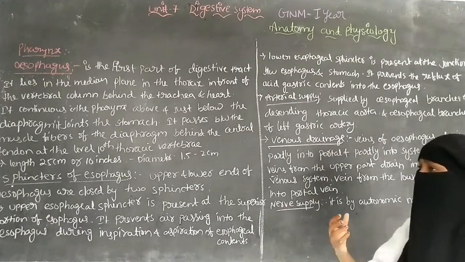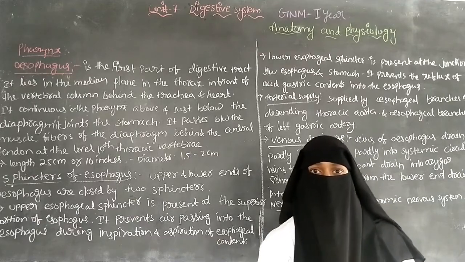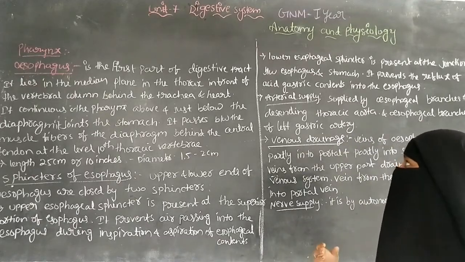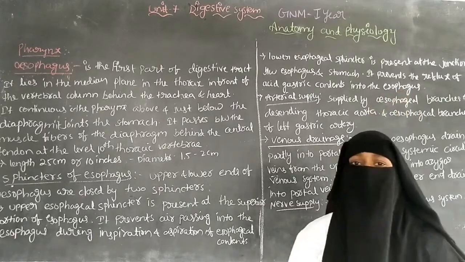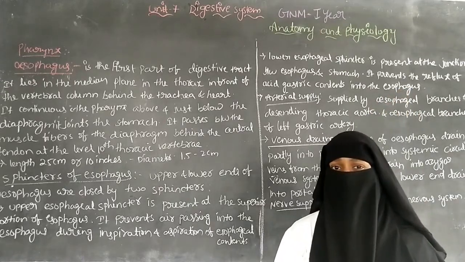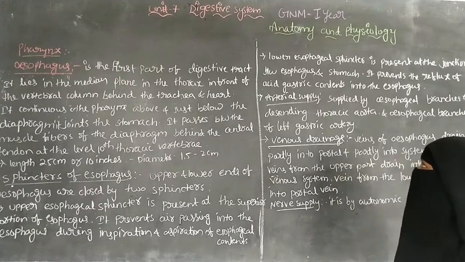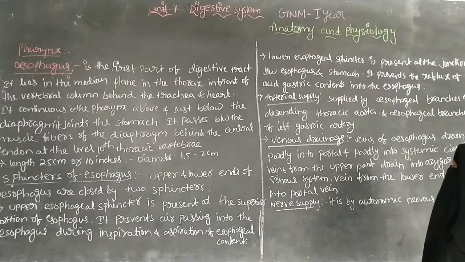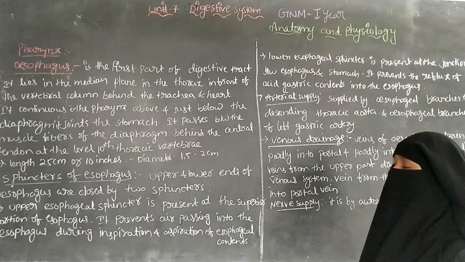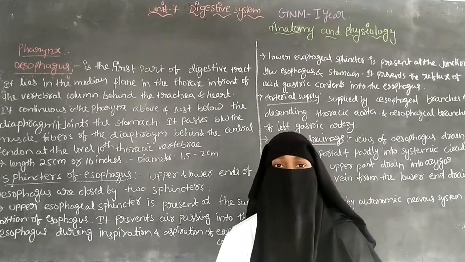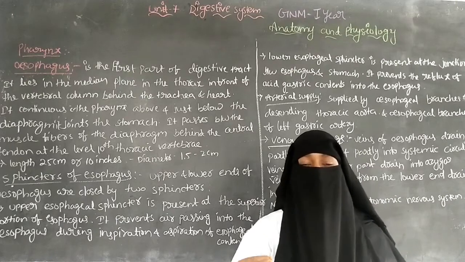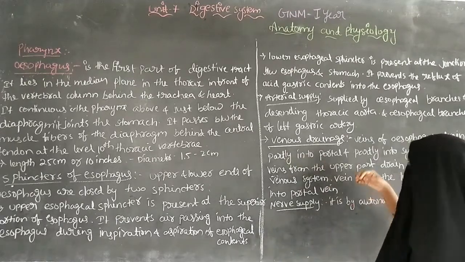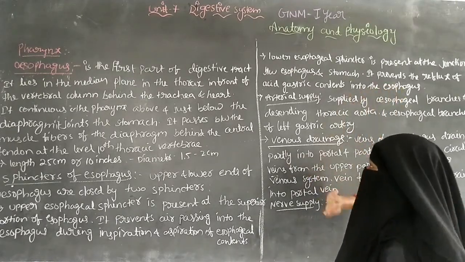Reflux means a backflow of the gastric acid contents into the esophagus, and the lower esophageal sphincter prevents this.